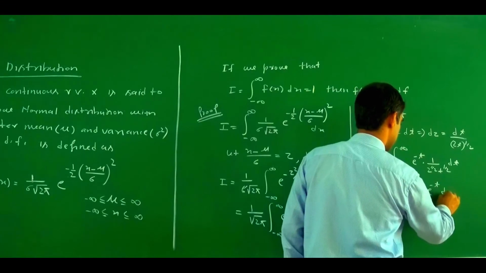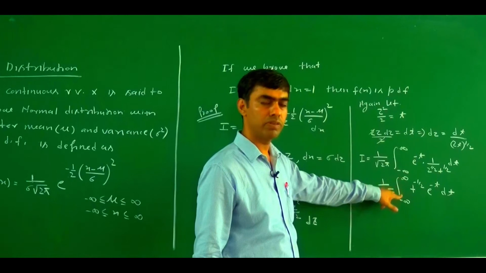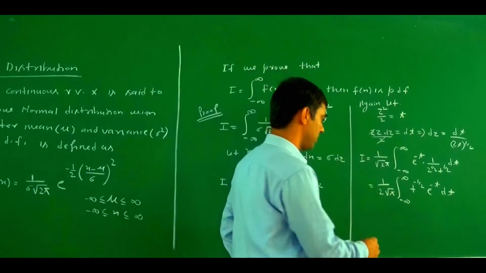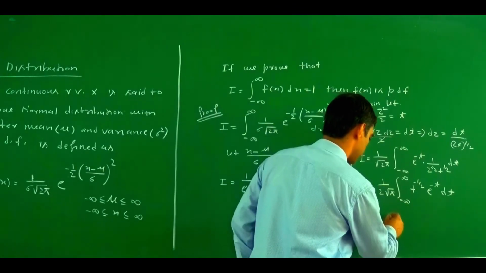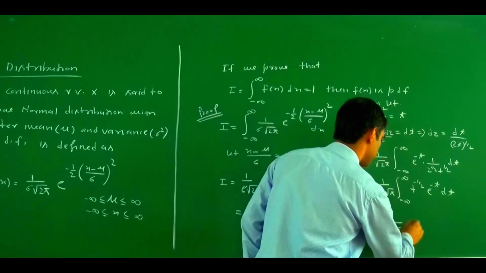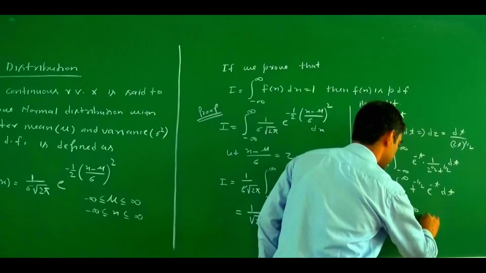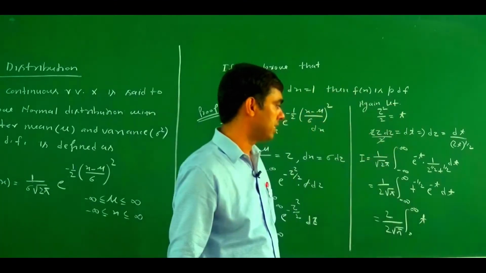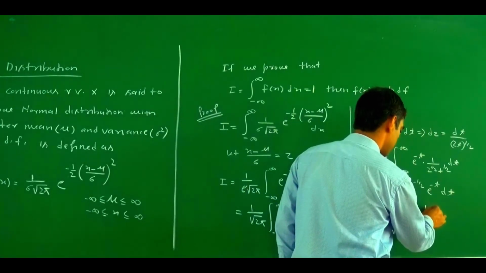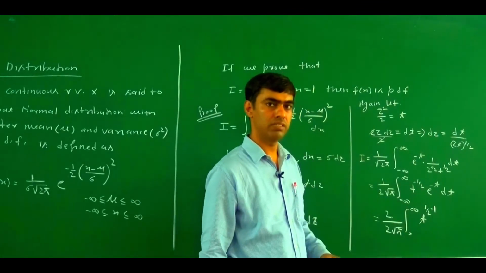Now using the property of a definite integral, minus infinity to infinity can be converted into 2 times 0 to infinity. So this can be written as 2 into 2 upon under root pi, integral 0 to infinity of t to the power, minus 1 by 2 which can be written as 1 by 2 minus 1.